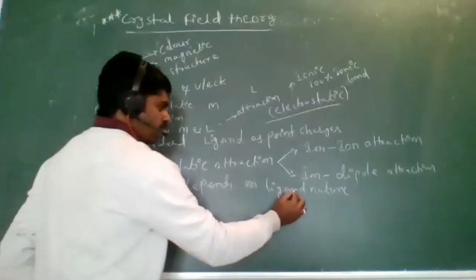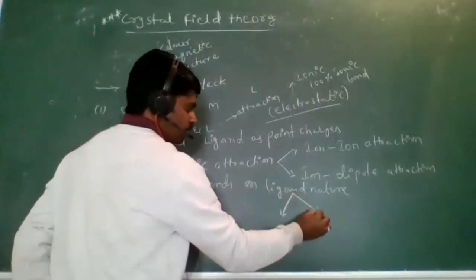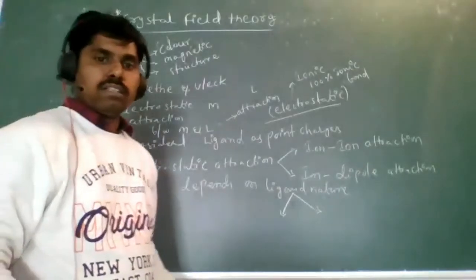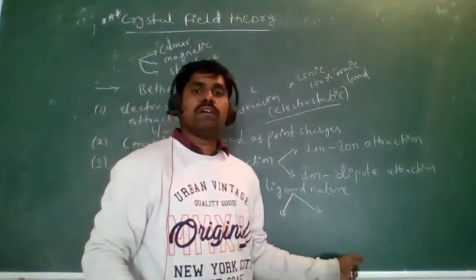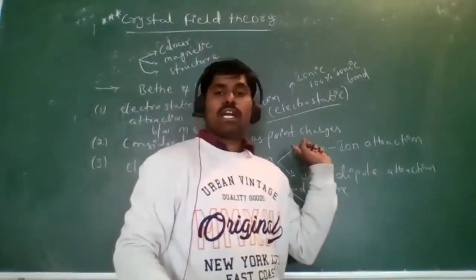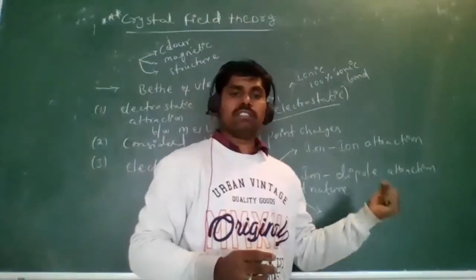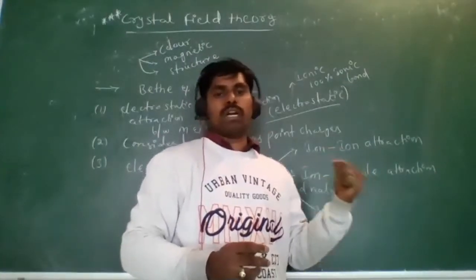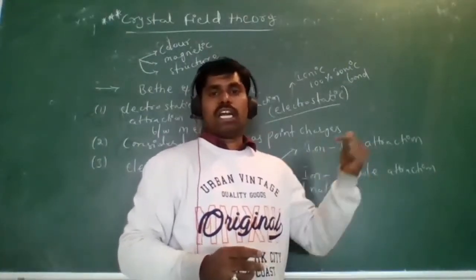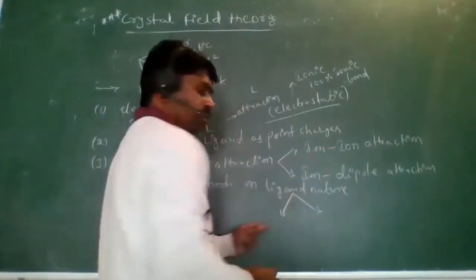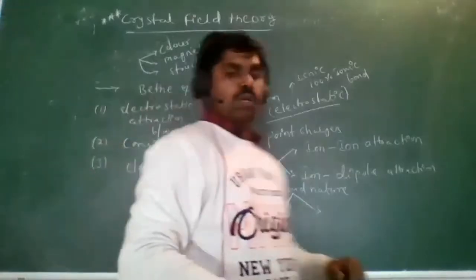Ligands are of two types. Depending on the ligand, electrostatic attractions are ionic attractions and ion-dipole attractions.